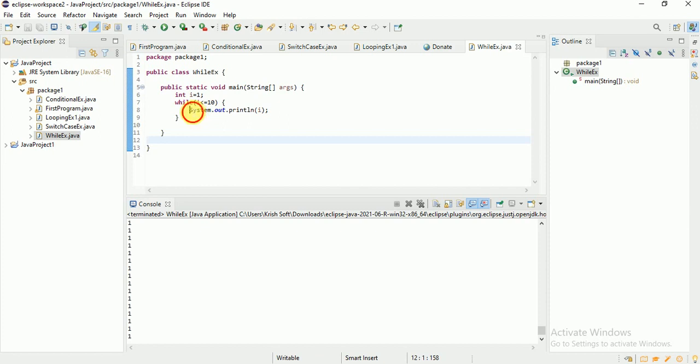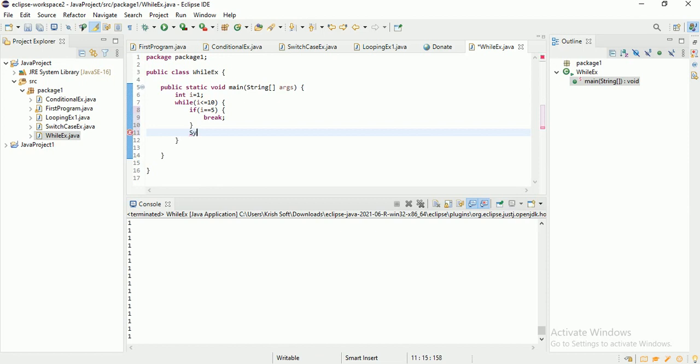For example, let me add one more condition here. If my i value equals 5, I want to exit from this loop. How can you do that? Break. Else, what do you want to do? Else I want to print each and every value. I want to print the i value. Now tell me what will happen here. The increment operator is not there, so let me add the increment operator.